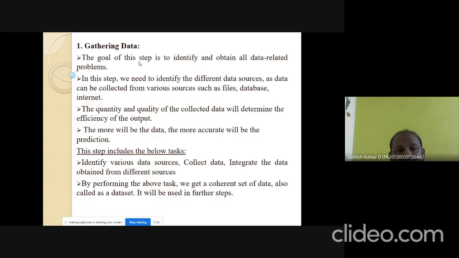The first one is gathering the data. The first step is, based on the requirements, we collect the data from various resources like files, databases and the internet.